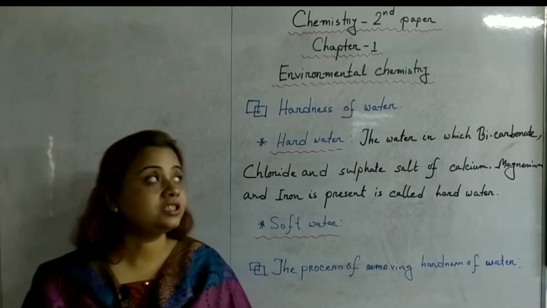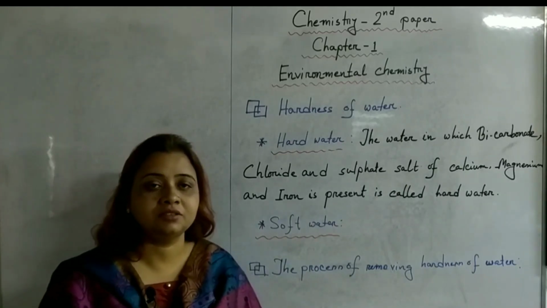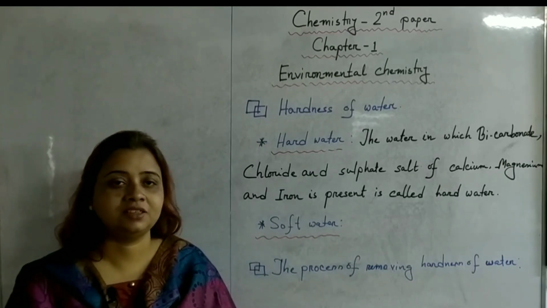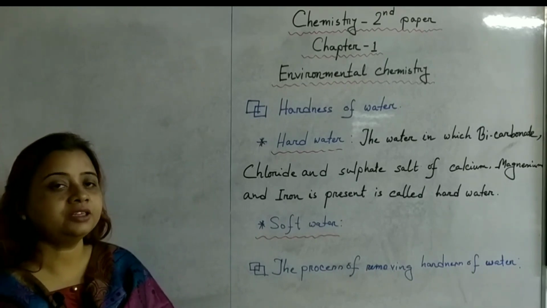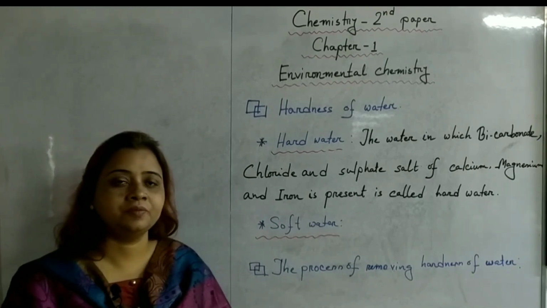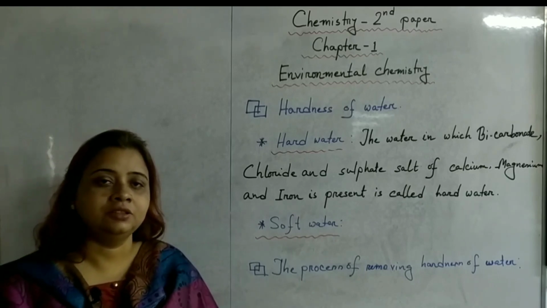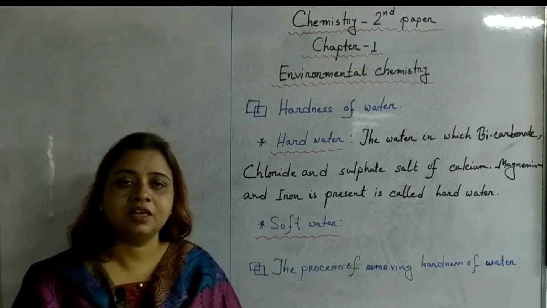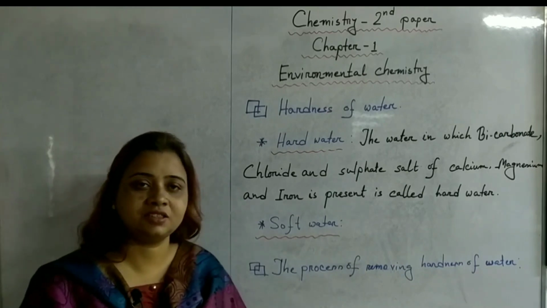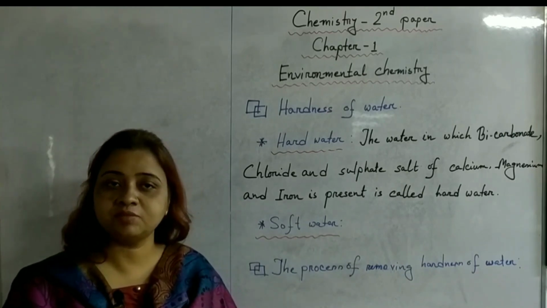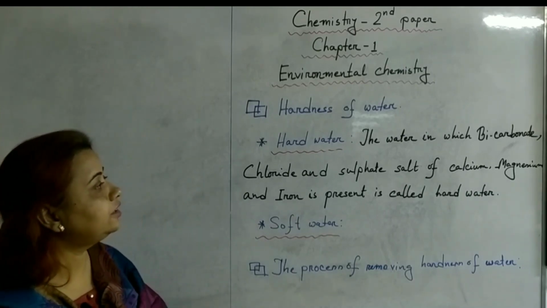Today I am going to teach you chemistry part 2, chapter 1, environmental chemistry. And today our topics are hard water, soft water, BOD, COD, DO and different types of heavy metals, their harmful effect and source of these metals. Okay, so at first come to hardness of water.